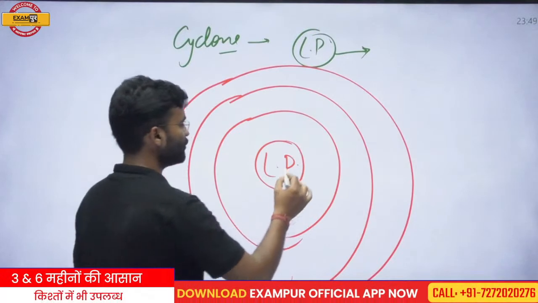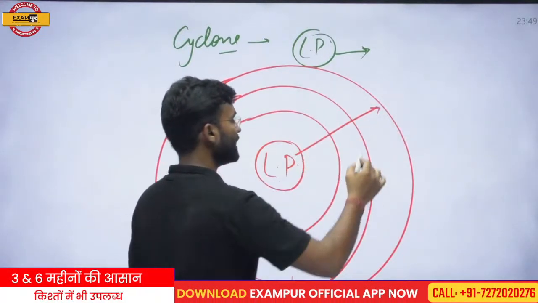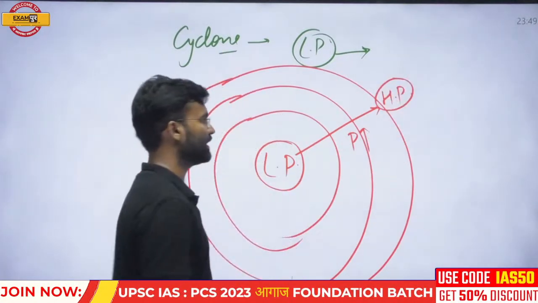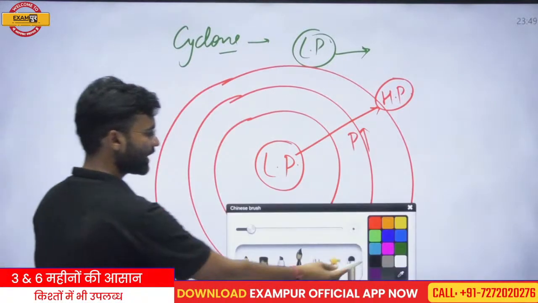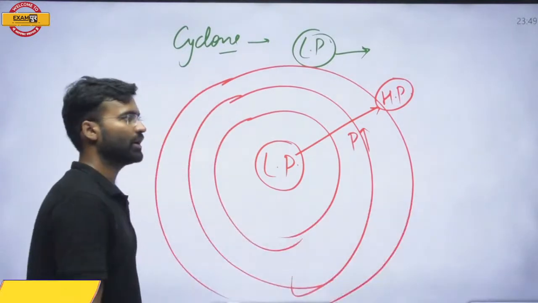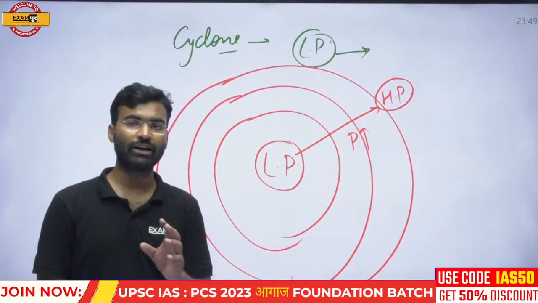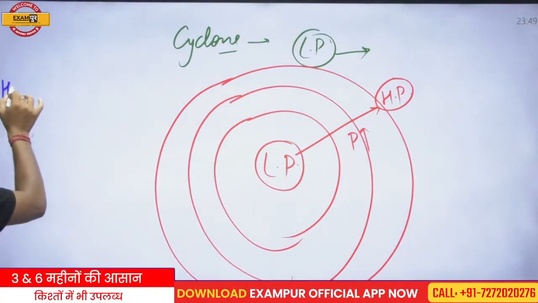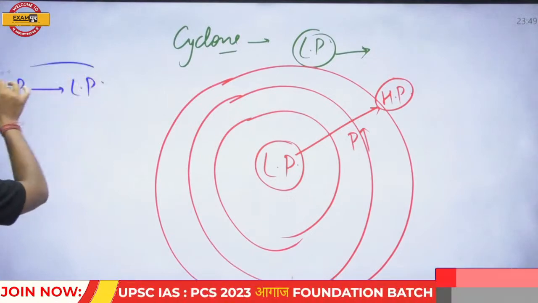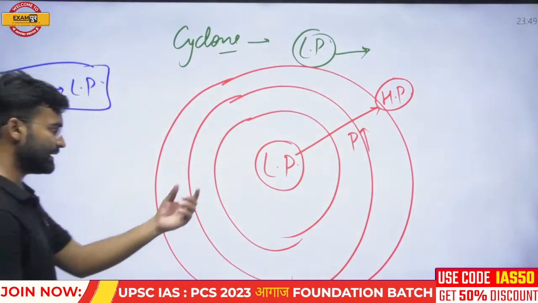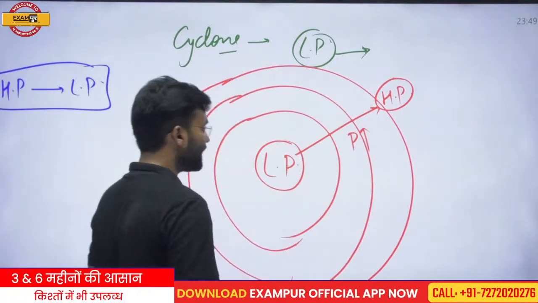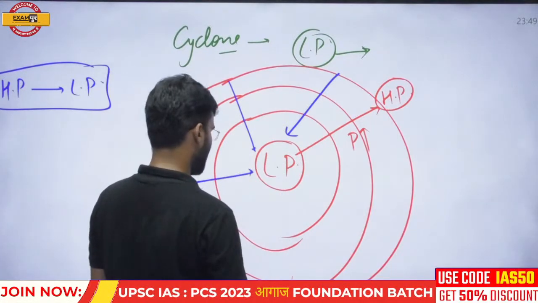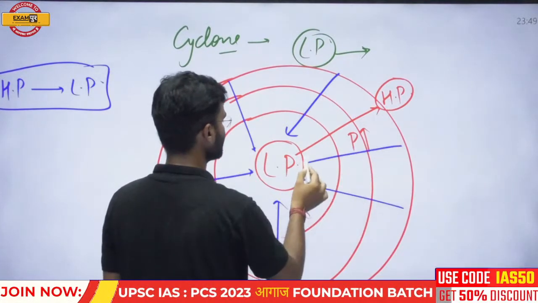What is an isobar? An isobar is basically an imaginary line which joins zones of the same atmospheric pressure. So when we move from the center outward, the pressure will increase, and the center is the zone of low pressure. And in the basic concept of atmospheric circulation, you studied that winds always move from high pressure toward low pressure. If it is the center of low pressure, that means it is surrounded by high pressure, and that is the suitable condition for winds to start moving from high pressure to low pressure.